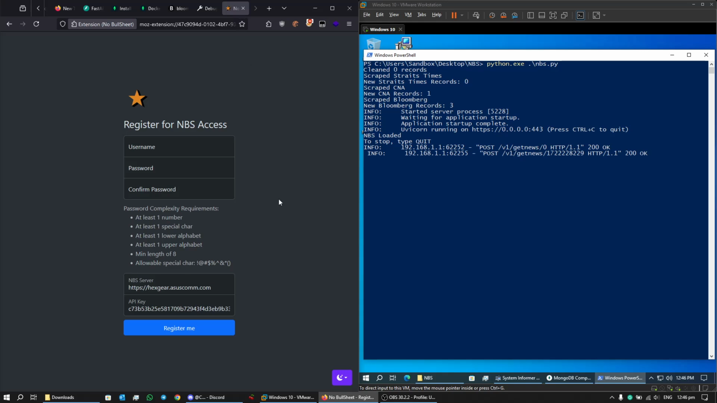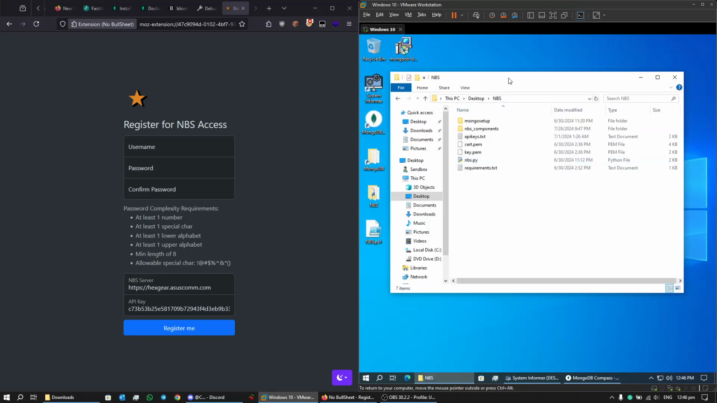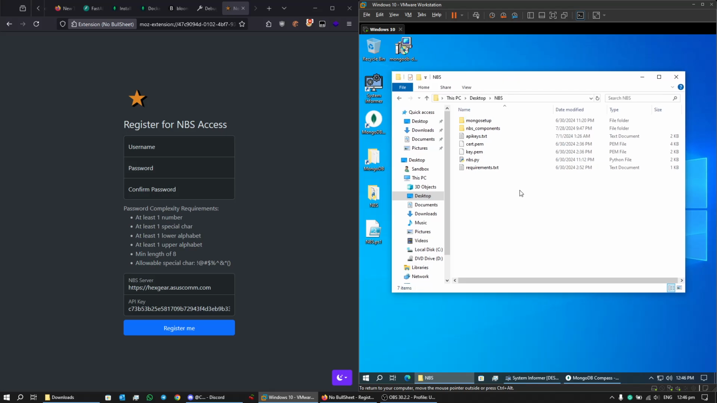Now we'll be moving on to the No Bullshit core system, which powers the No Bullshit user system. For purposes of our demonstrations earlier, the core system was already running, but we are now going to show you how to set up the core system. First off, in your No Bullshit user package, you will see that there will be a folder known as Mongo Setup.